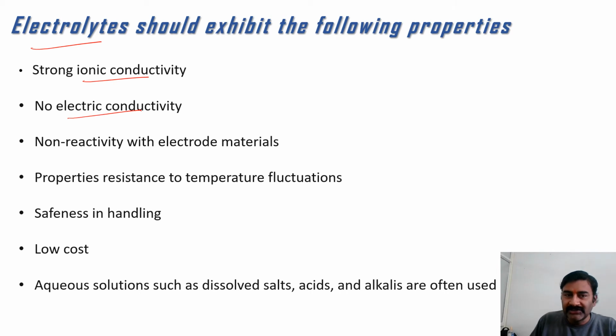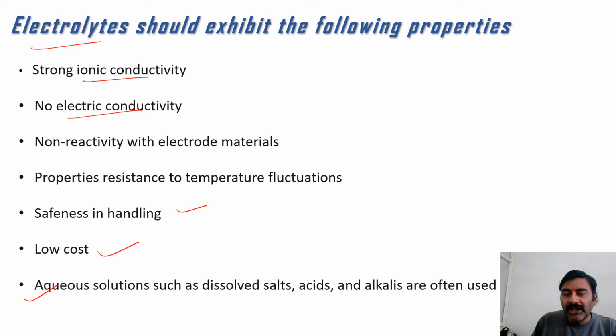No electronic conductivity is required. Non-reactivity with the electrode materials. If any reaction takes place between electrode and electrolyte, then there would be chances of higher heat release or even explosion. Other properties are resistance to temperature fluctuations, safeness in handling, and low cost. Aqueous solutions such as dissolved salts or alkalines are often used as electrolytes in the traditionally available batteries.